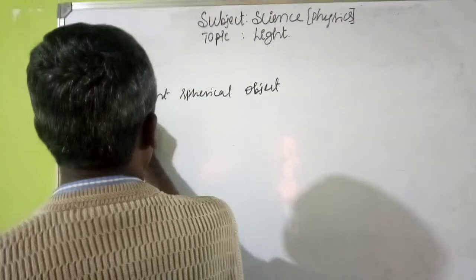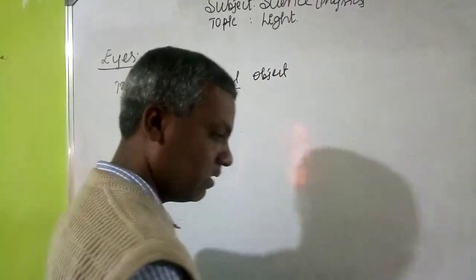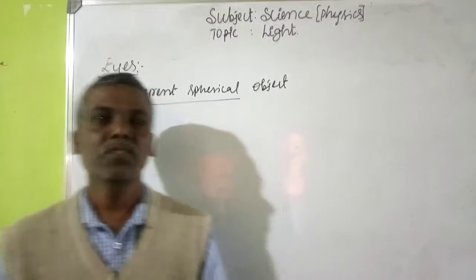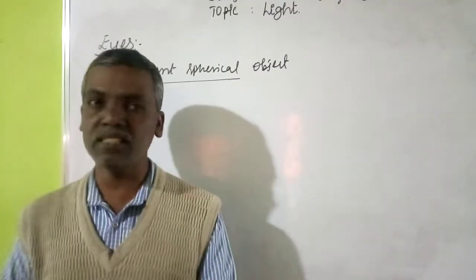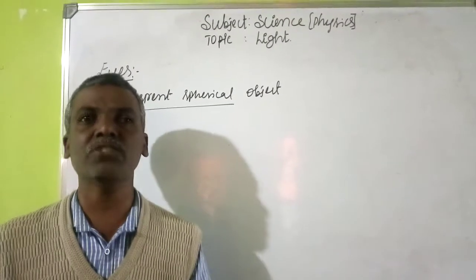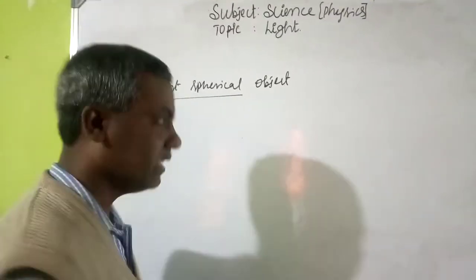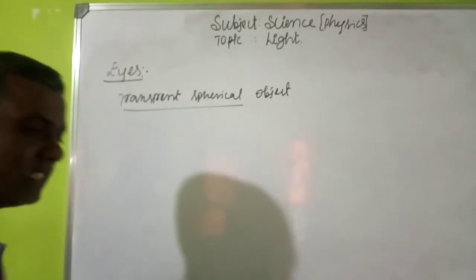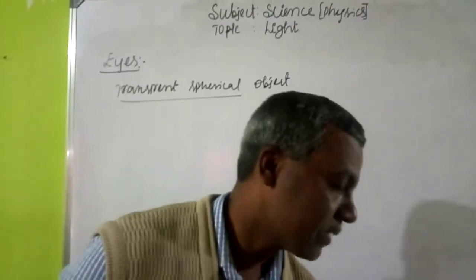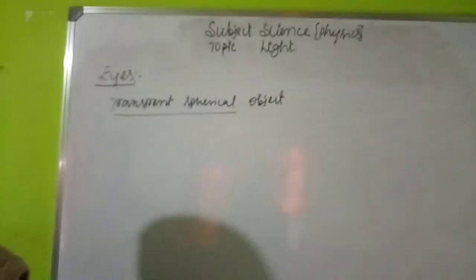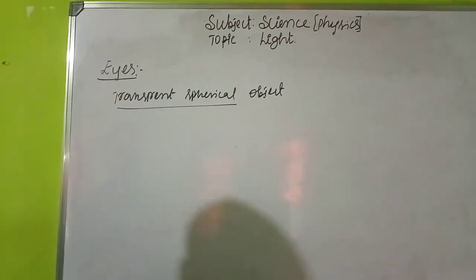Through this transparent spherical object, it is able to find out the colors, the trees, the objects. So many things we have to know in nature. Then how does it work with the help of light? That is what we are going to learn in this class. Basically, the eye is a roughly transparent spherical object.